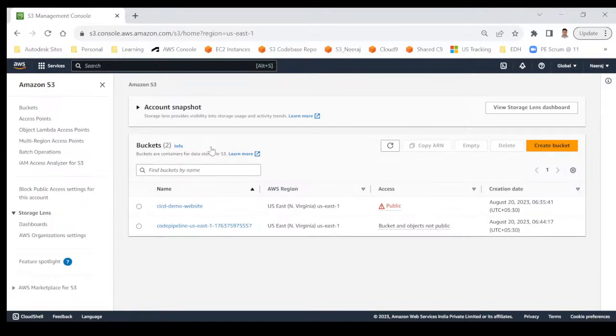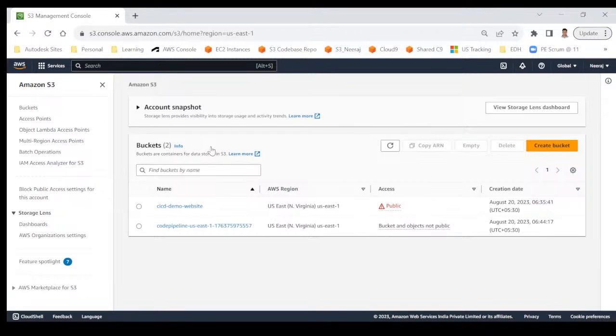That is done because suppose we are sharing a bucket with multiple accounts, multiple persons, so that it does not conflict with each other. As a consumer, suppose I want to read some data from your bucket, I will ask you for your bucket name. That's why my bucket name and your bucket name cannot be the same. Bucket names are always globally unique.